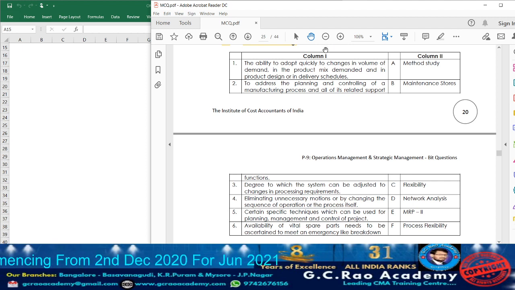Point number 1 under column 1. What are they telling? The ability to adapt quickly to changes in the volume of demand, in the product mix demanded, and in the product design or in delivery schedule. It will be possible for a particular organization to adapt quickly to changes only if the process they have adopted is flexible enough. Only then will they be able to adapt to changes in volume of demand, product mix demanded, product design, or delivery schedules. So accordingly, this we can call flexibility.